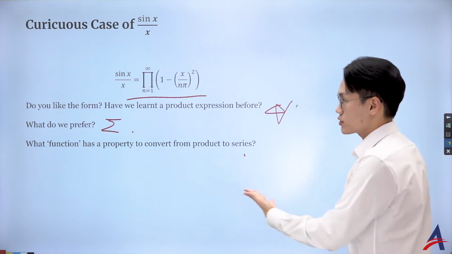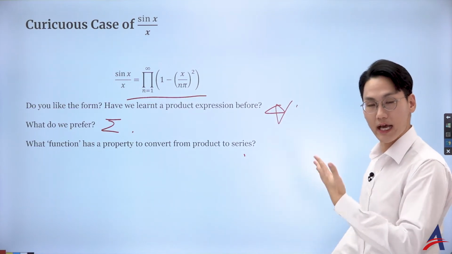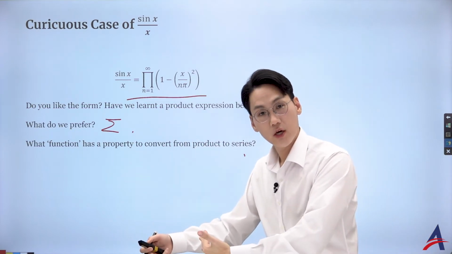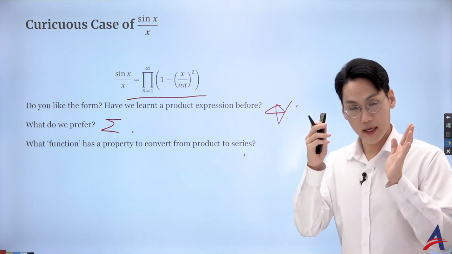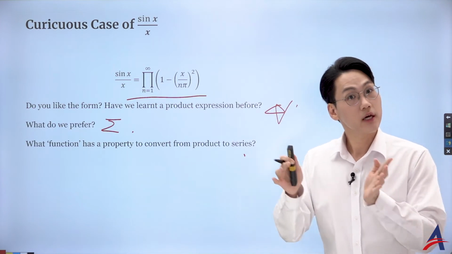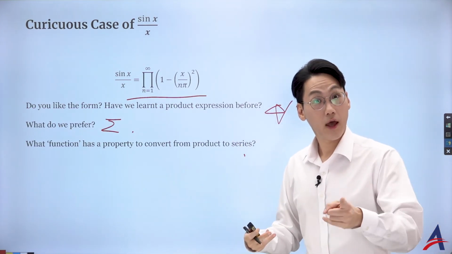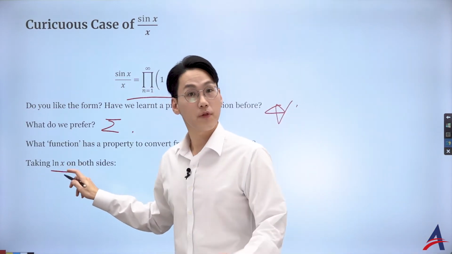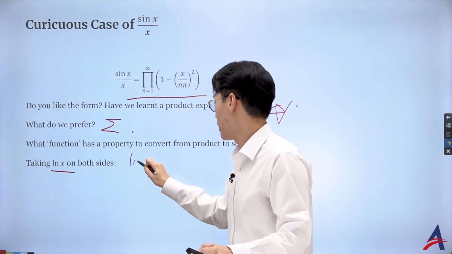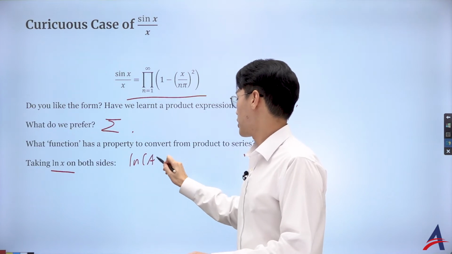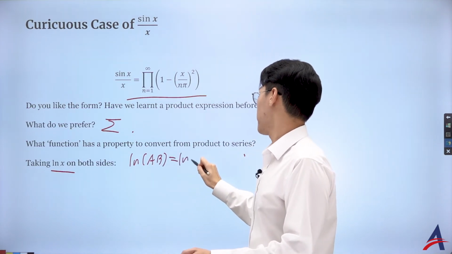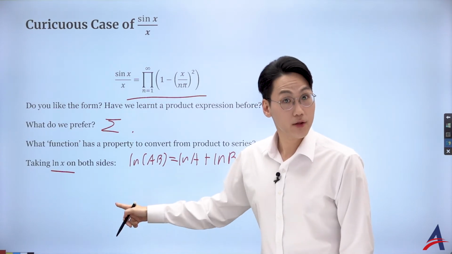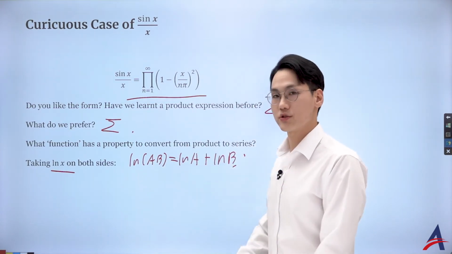And what I can do is to suggest composite with another function that has got the property of converting from the multiplication to the series. Can you tell me a function that converts from the product into series? Very good. I'm going to actually composite with the logarithmic function on both sides because of the property of what? Logarithm of the product gives you the sum, right? So that is a great function to convert my binary operator from the multiplication to the series.